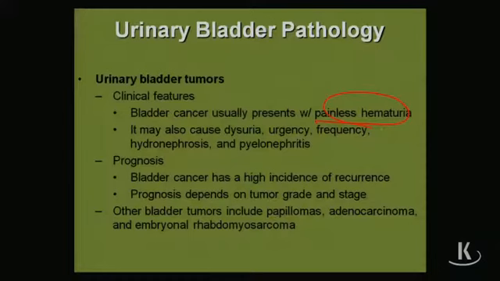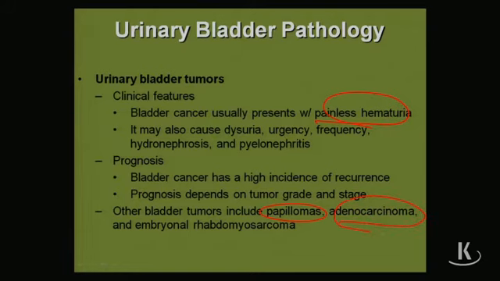If it grows that way, typically patients have a better prognosis. If it's a flat tumor or ulcerative and grows in the wall, patients typically have a worse prognosis. Why? Because it's more invasive. So if you're going to get cancer of the bladder, you want to get the papillary type that grows out into the lumen first and then goes into the wall. So that's very important to remember. Okay, so you can see here, it can be papillary.